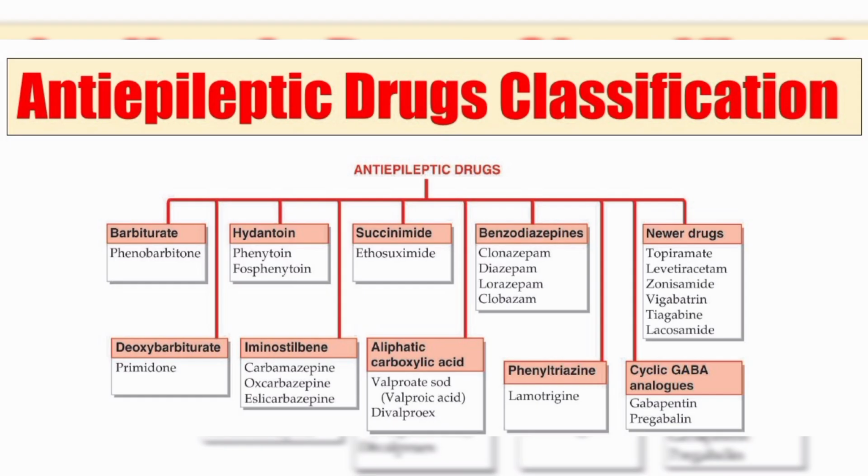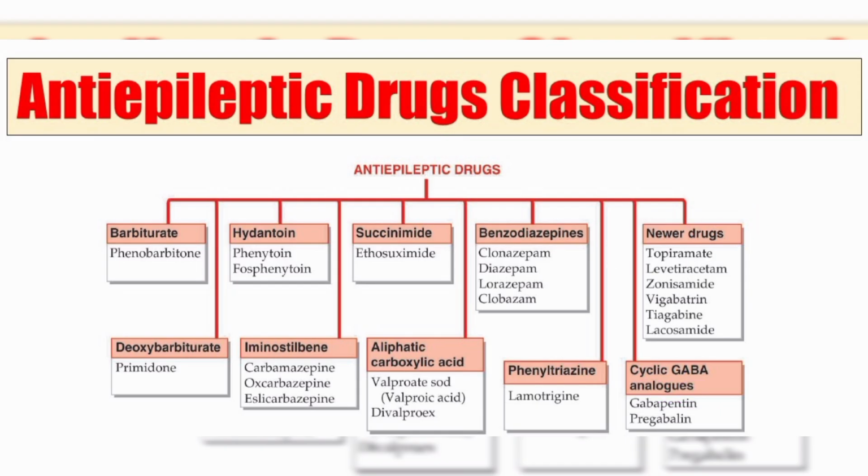So now we'll see about the classification of antiepileptics. First we have barbiturate and then deoxybarbiturate, hydantoin, iminostilbene, succinimide, aliphatic carboxylic acid, benzodiazepines, phenyltriazine, cyclic GABA analogs, and then we have some newer drugs.